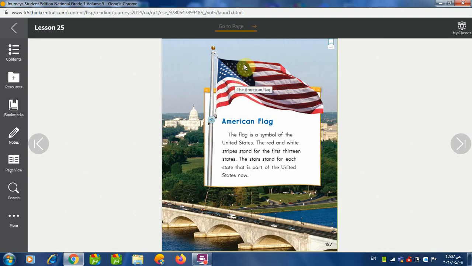These stars, each one of them represents, or stands for, or means a state of America. Of course, there are more than 50 stars right here, so it means that we have more than 50 states in America. So now we learn about the flag, we know about the stripes and the stars.